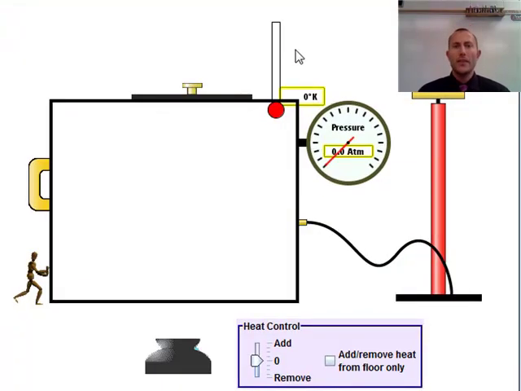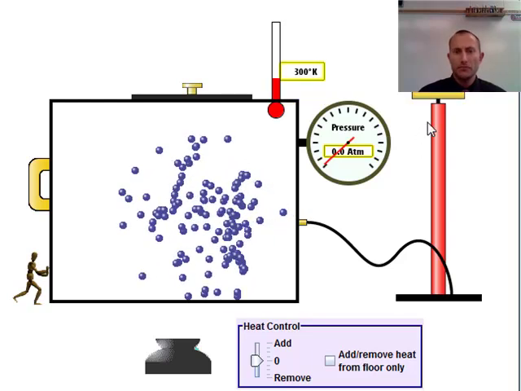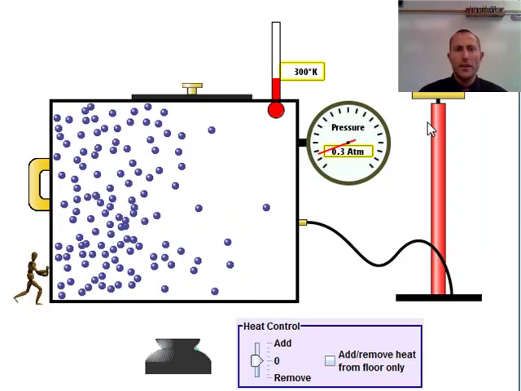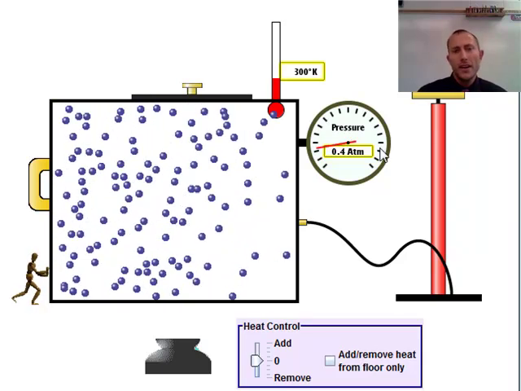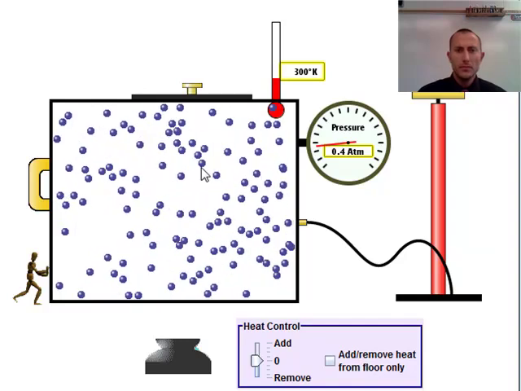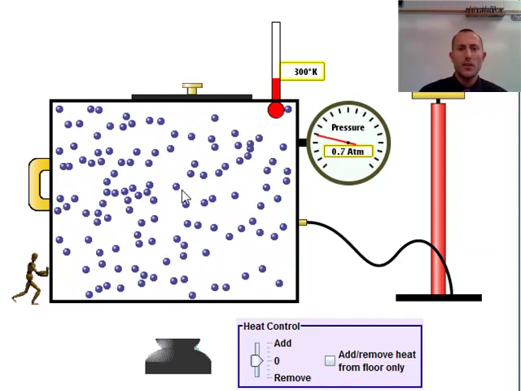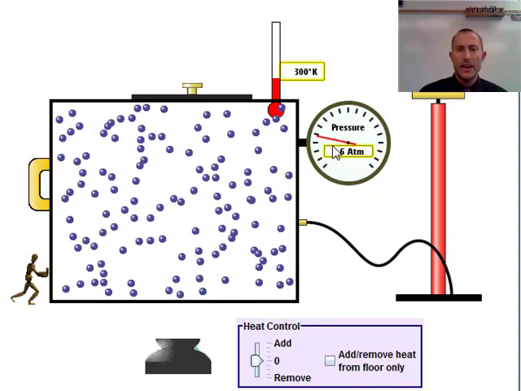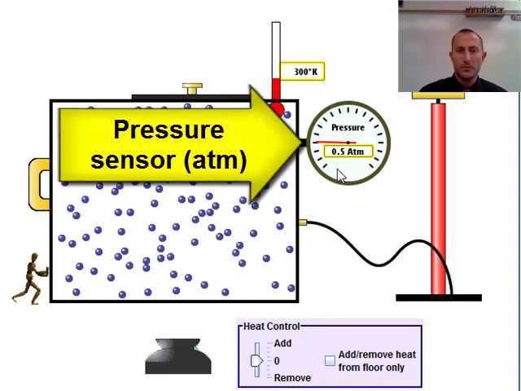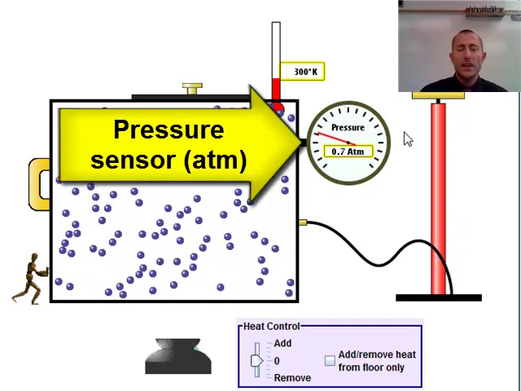Okay, so here we have a little simulation with gas molecules, and we're going to pump this little air pump over here, and we're going to put a little bit of air in there. We're going to put some molecules in there. So you can see that the molecules in the simulation are moving completely random, and the pressure, again, you see the pressure kind of varies a little bit.